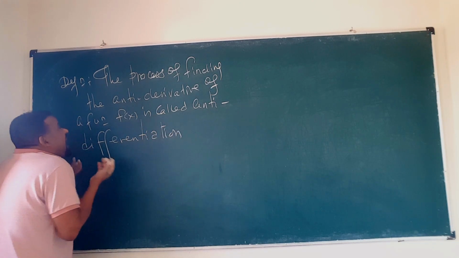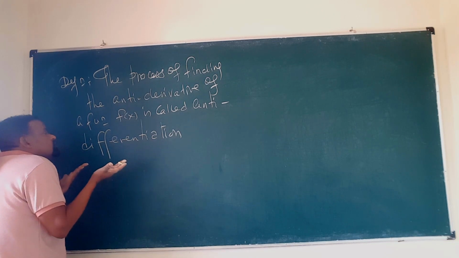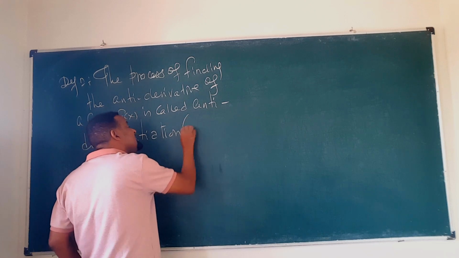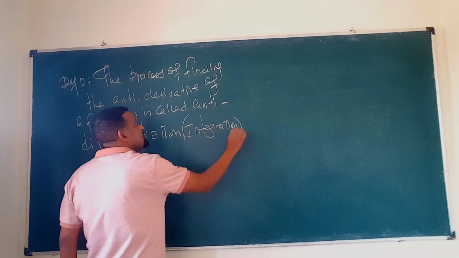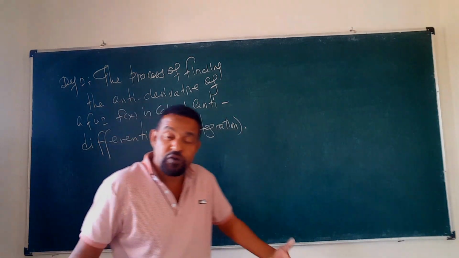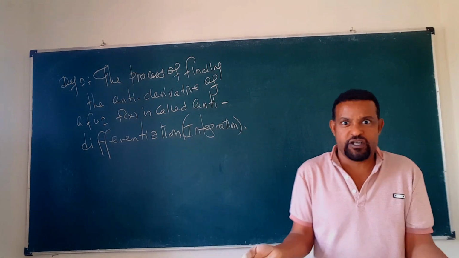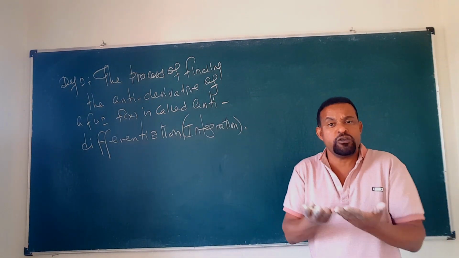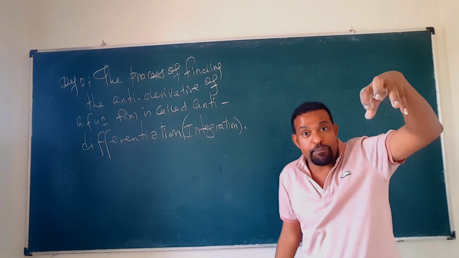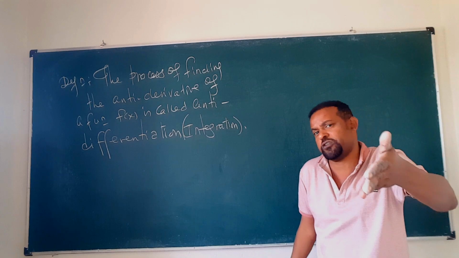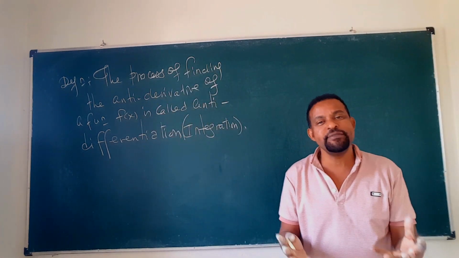So the process of finding the antiderivative of the function f of x, small f of x, of course, is called anti-differentiation or integration ማለት ይሄ ነው or what? Integration ብለን እንጠራዋለን ማለት So the process of finding the antiderivative of the given function f of x, small f of x, of course, is called anti-differentiation or integration. That means the process of finding capital F of x, capital F of x ብለን ያልነው derivative ሲደረግ small f of x የሚሰጥ ያ ካፒታል ኤፍ ኦፍ ኤክስ የምንፈልግበት ፕሮሰስ ምን ተብሎ ይጠራል?